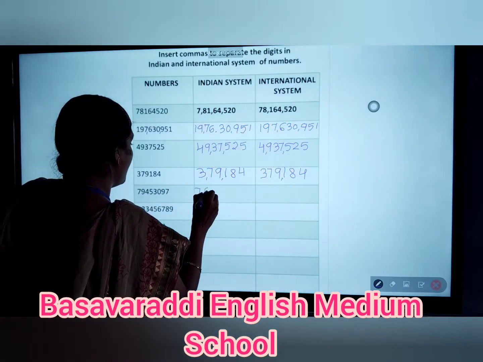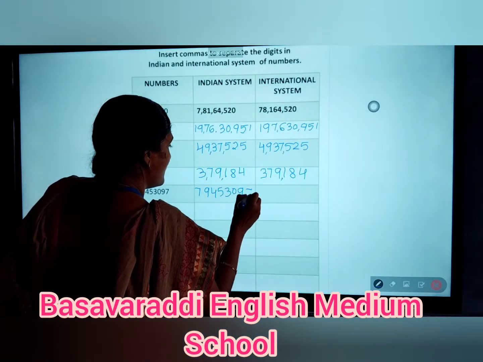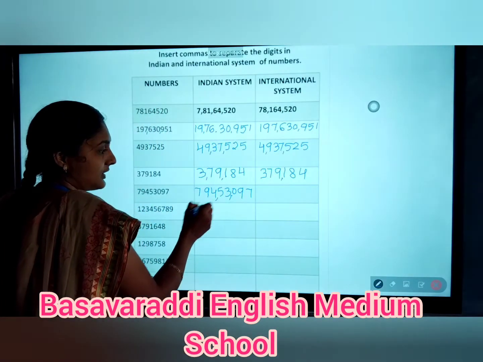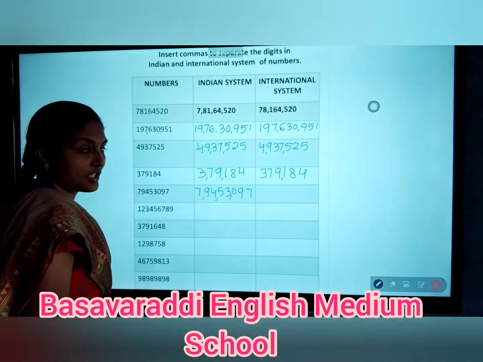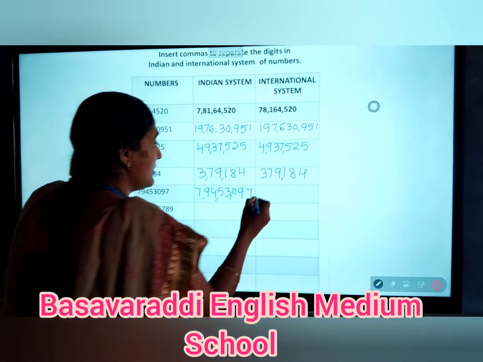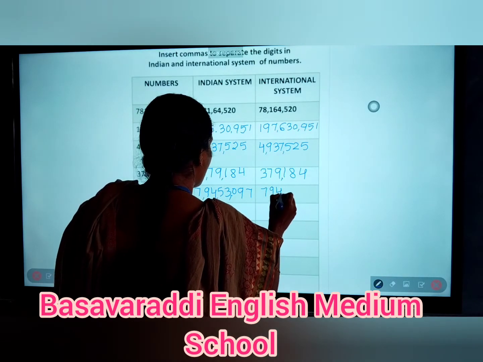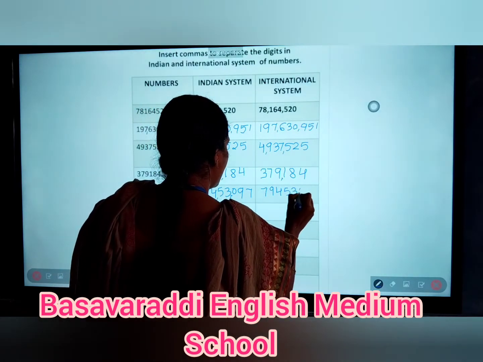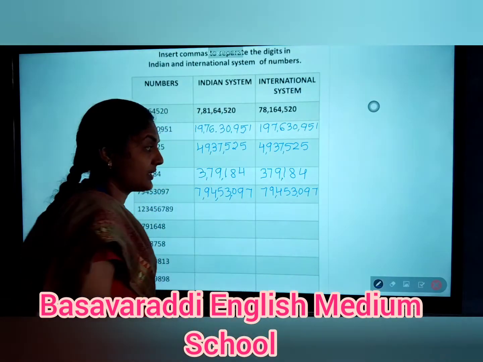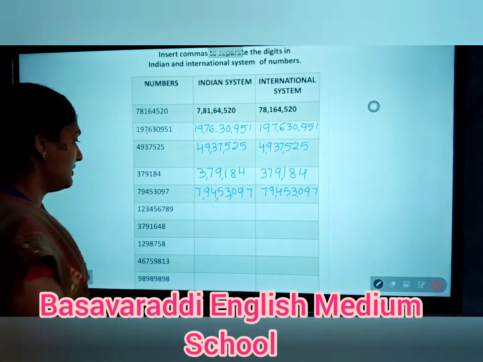So 79453097. After 3 places, it means after 100 place, then after 10,000 place, next after 10 lakhs place. So 7 crore 94 lakh 53,097. So write the same number in this box also. Next, insert the commas. After 3 digits, after 3 digits, it means 79,453,097.